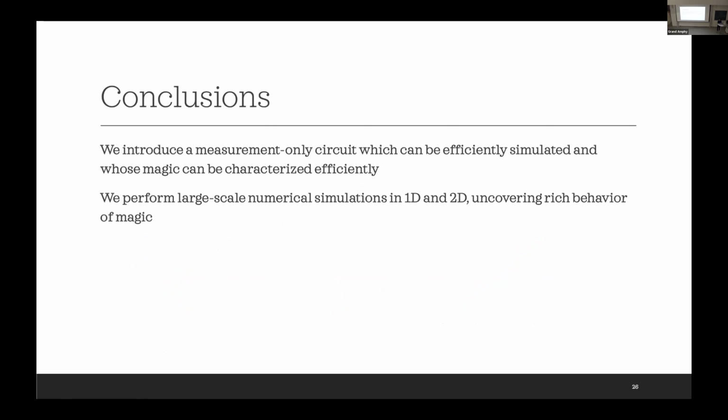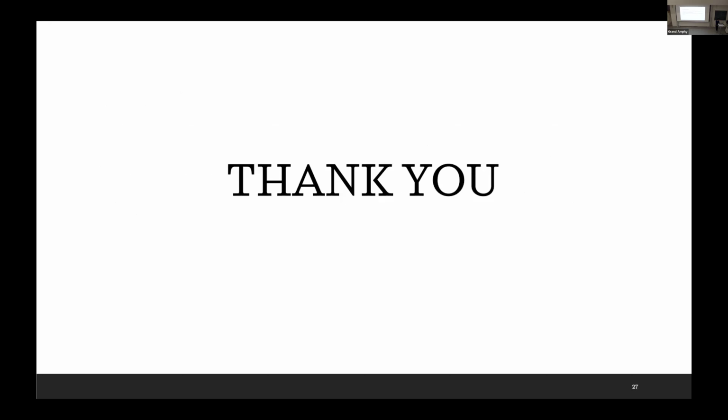Okay, so this is the conclusion. We introduce a circuit, which is a measurement-only circuit, which can be efficiently simulated, and whose magic can be characterized efficiently. We are able to perform large-scale simulations both in 1D and 2D, and we uncover some rich behavior of the magic and its linear combinations. Thank you for your attention.